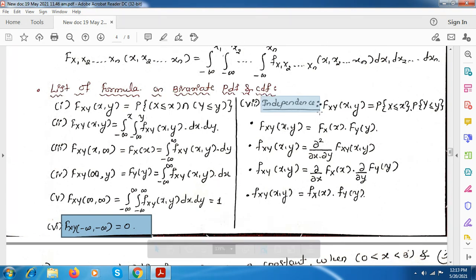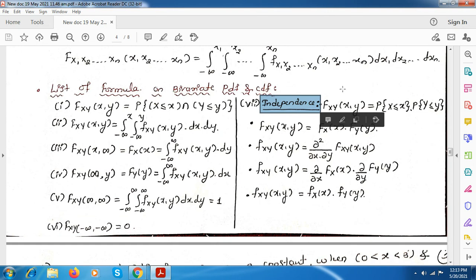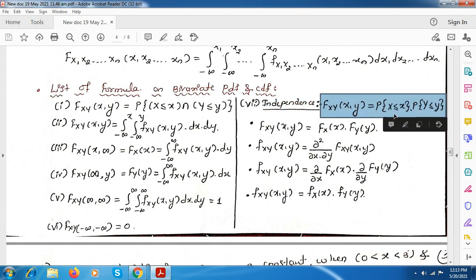If you consider independent random variables, the CDF becomes the probability of X times the probability of Y. Here, instead of the intersection between X and Y, we take the separate probability for X times the probability for Y. You can write this as F_X of x and F_Y of y.